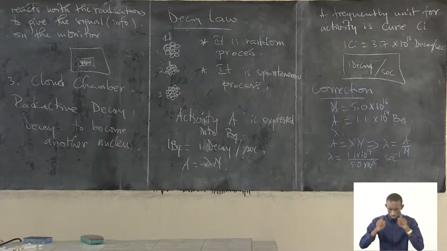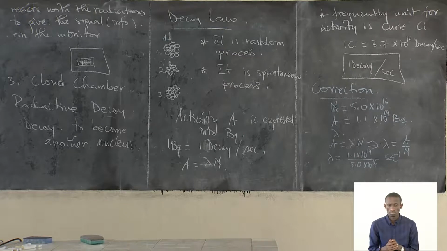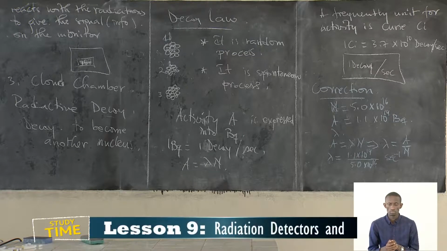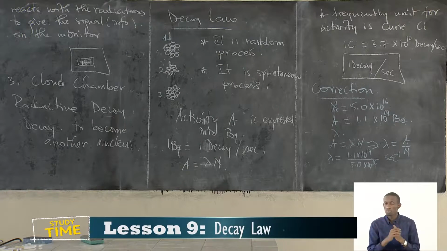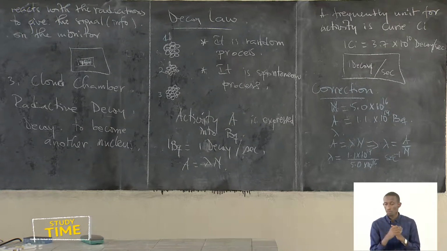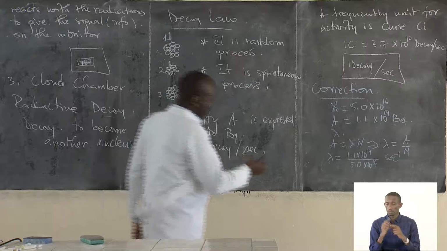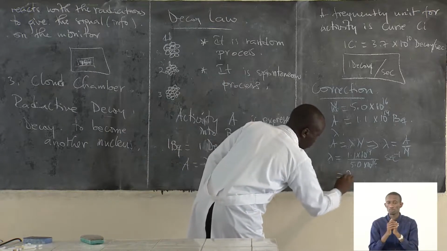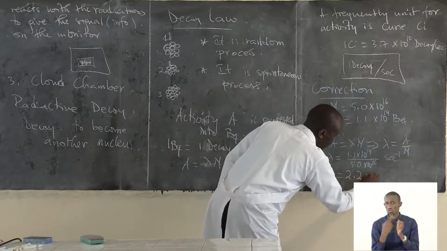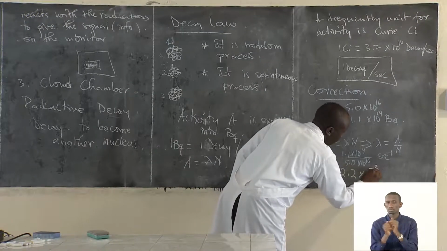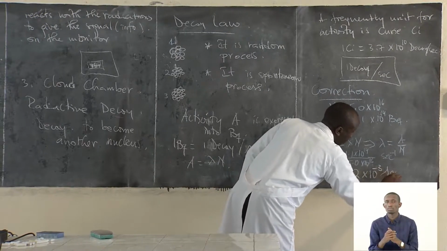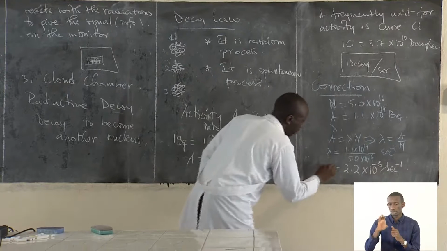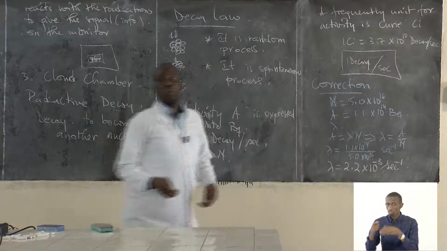And I find this is going to be 2.2 times 10 power minus 3 second power minus 1.